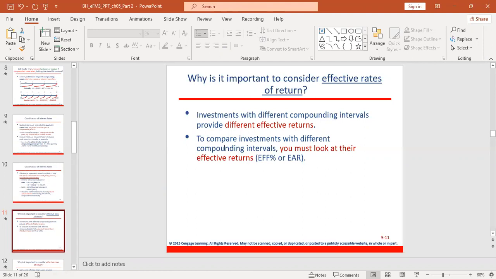Effective annual rate is also used to compare investments with different compounding intervals. You must look at their effective return. Very important, otherwise you make the wrong decision.